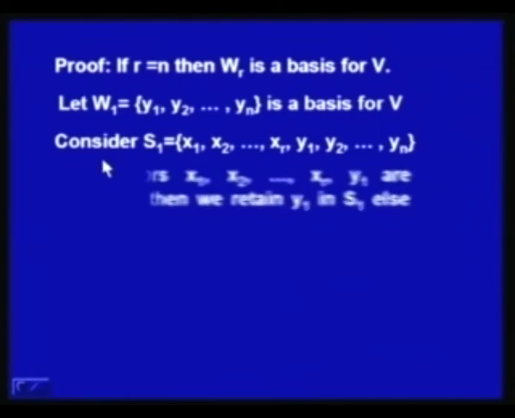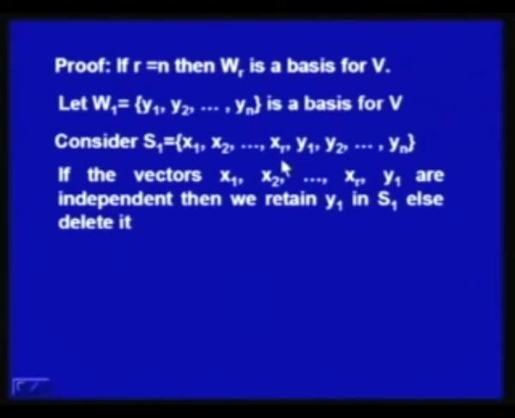Now, we try to make this S1 a basis for V. Actually, this will span the set V, but it may not be a basis. Basis will be when we have exactly n linearly independent vectors in S1. So, we try to obtain linearly independent vectors out of this set, so that it forms a basis.